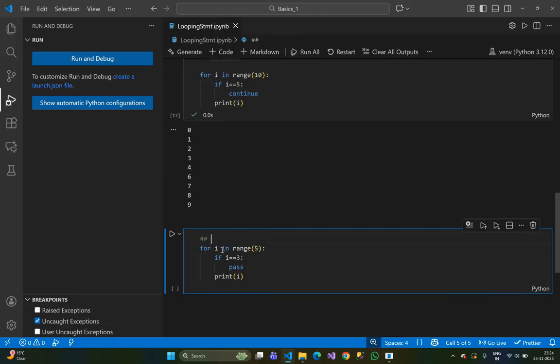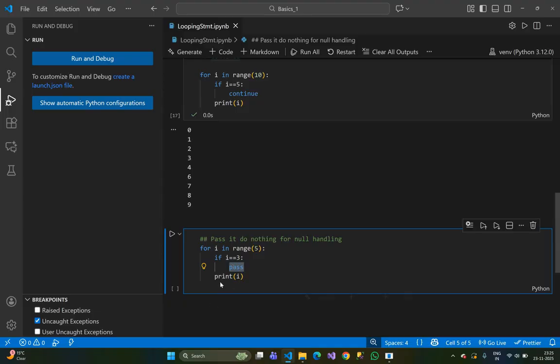Pass means it does nothing; it is used for null handling.